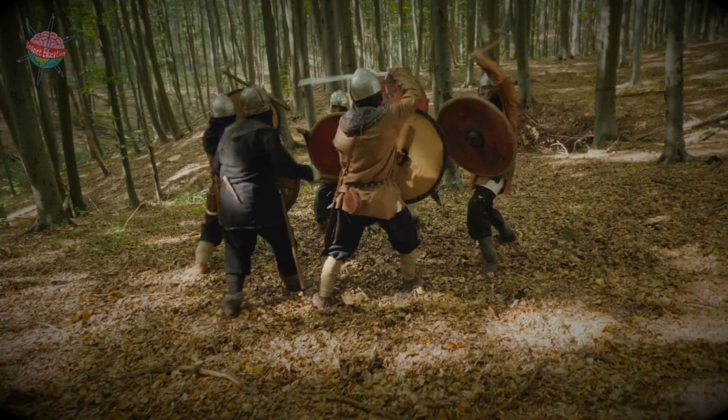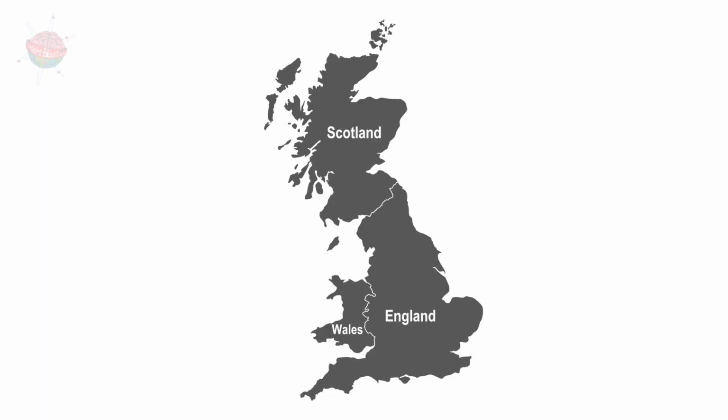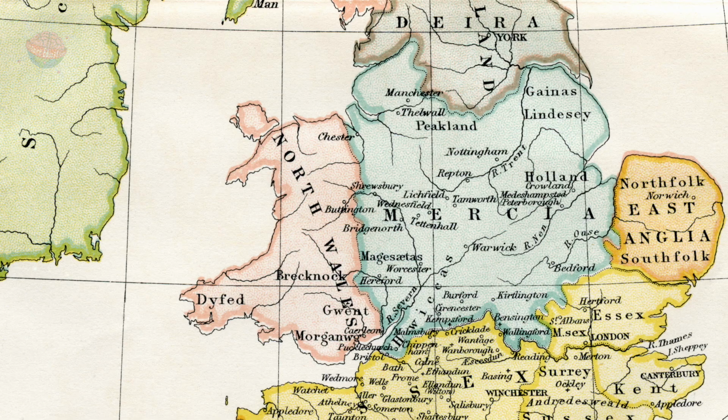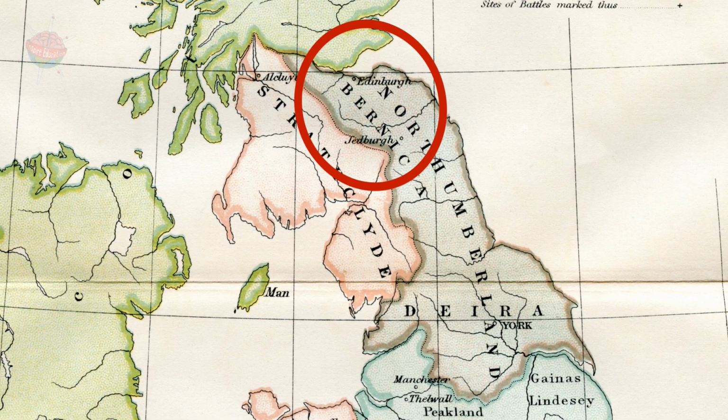These kingdoms were often at war with each other, so their boundaries weren't fixed. At this time, Britain hadn't been divided into 3 separate countries either. So the Kingdom of Mercia included parts of modern-day Wales, while the Kingdom of Northumbria included parts of modern-day Scotland.